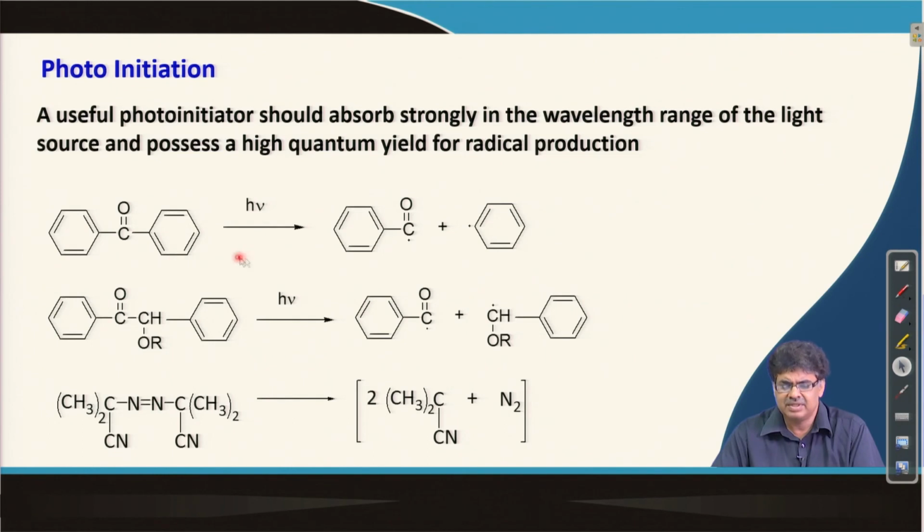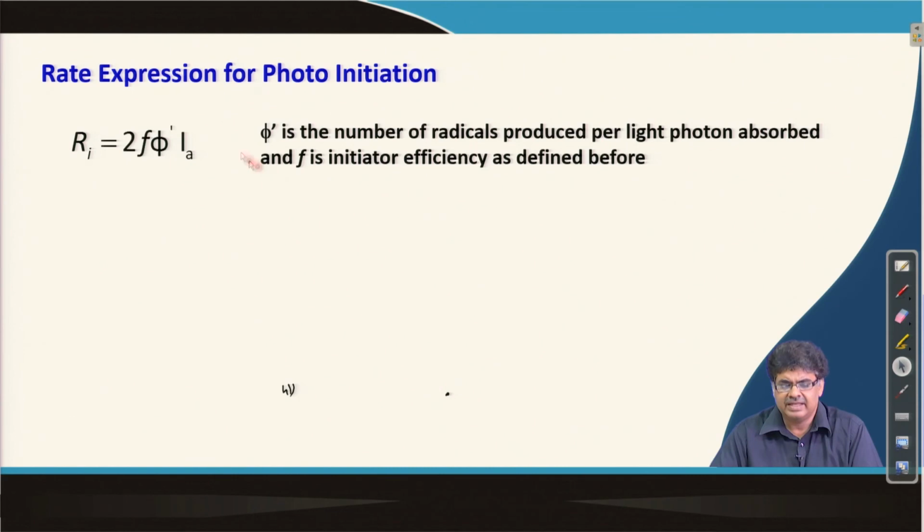Some of the examples are benzoketones and benzoins, and even AIBN can produce a radical on shining light. These are some of the examples generally used for photopolymerization, and the rate expression is given by this.